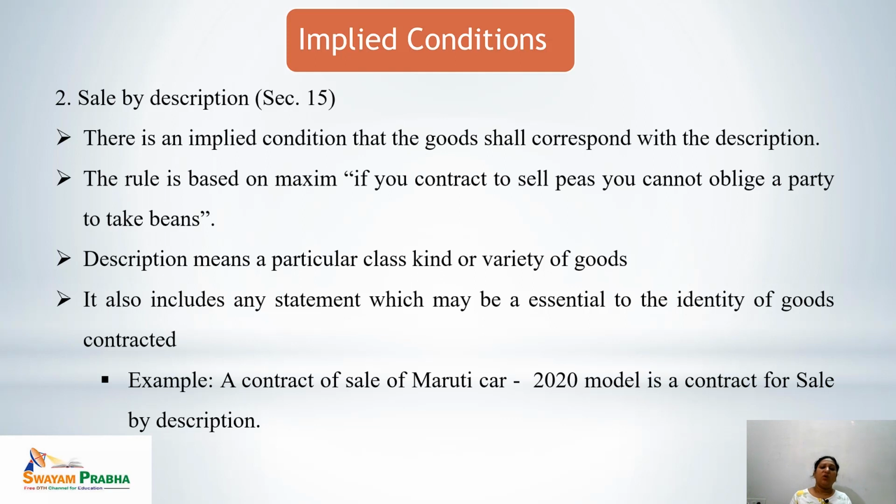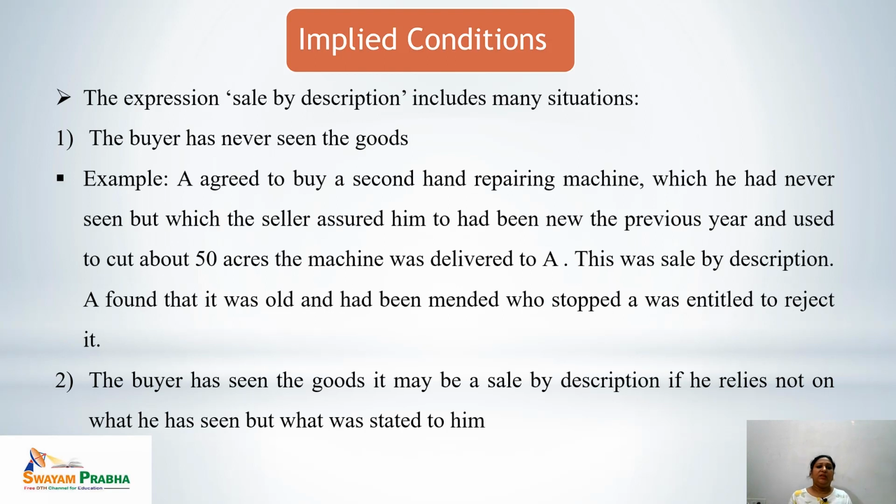Let's see the example. A contract of sale of Maruti car 2020 model is a contract for sale by description, in which a person has described that he wants to purchase a car or he is selling the car which is a Maruti car and the model is 2020. The expression sale by description includes many situations. First is the buyer has never seen the goods. When there is a case the buyer has never seen the goods, he would be relying on the sale by description. What is being told to him?